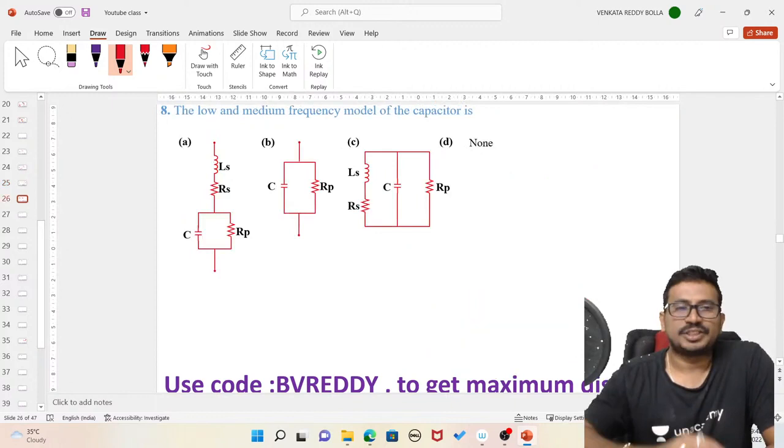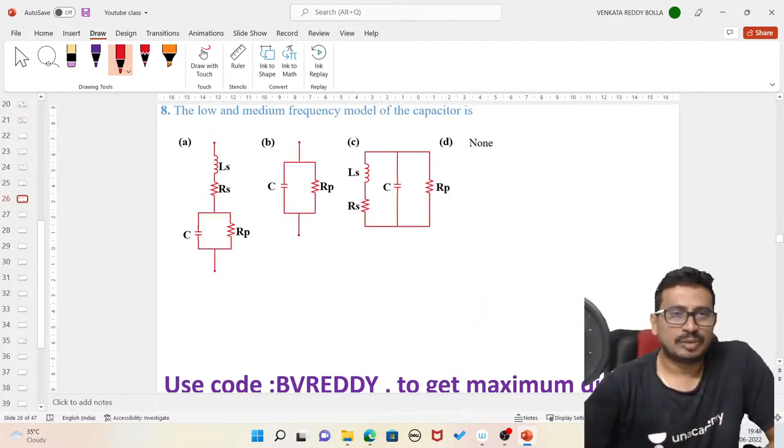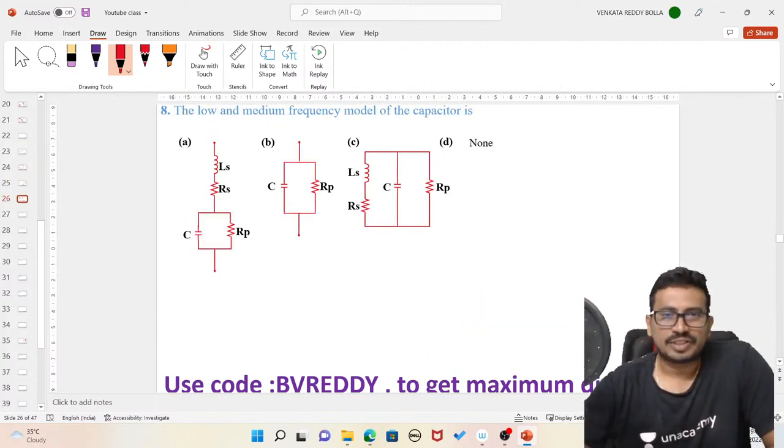Right. Next one. The low and medium frequency model of the capacitor is.